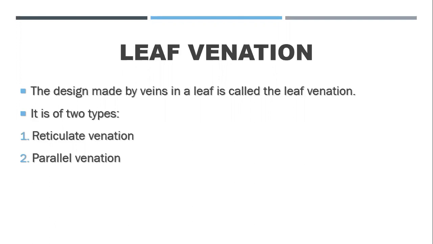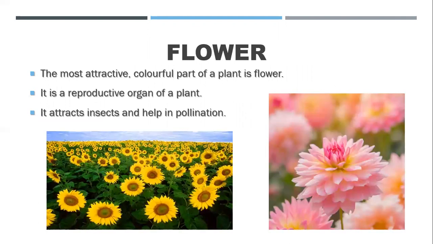Okay, so this I will show you in the next video, right? As I have already told you when I was explaining the root part, if a leaf has reticulate venation, that means it has tap roots, and if it has parallel venation, then it has fibrous roots, and vice versa.